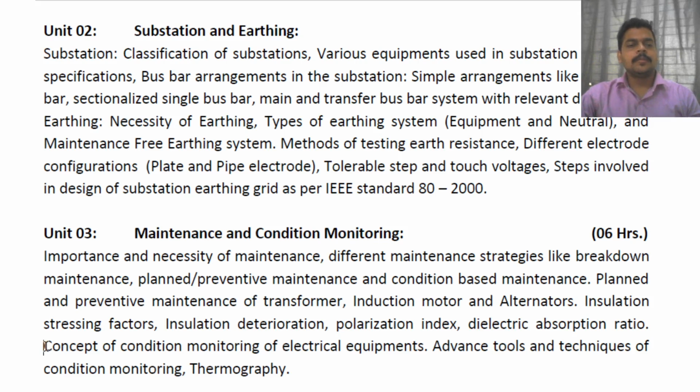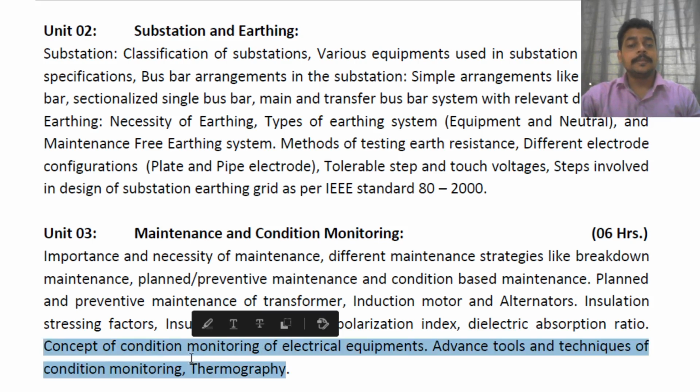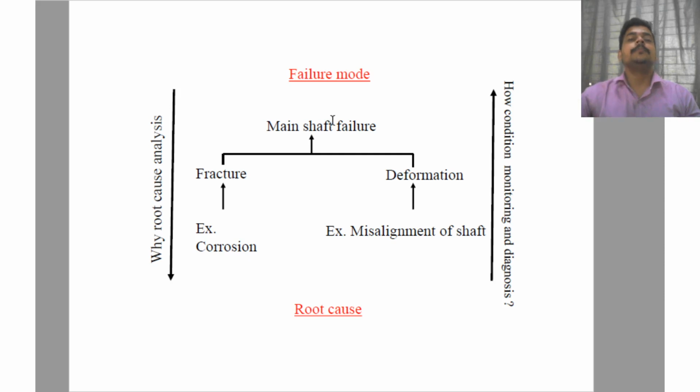We have started with unit number 3B, and we are interested in the definition of condition monitoring. In the previous class we discussed the important concepts related to condition monitoring. We discussed that 100% condition maintenance results in 0% breakdown or failure of the electrical equipment.